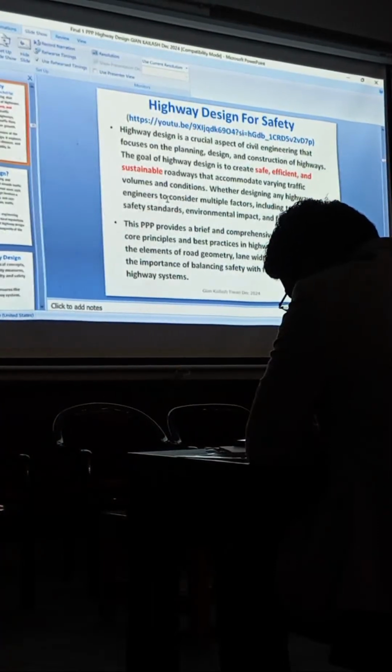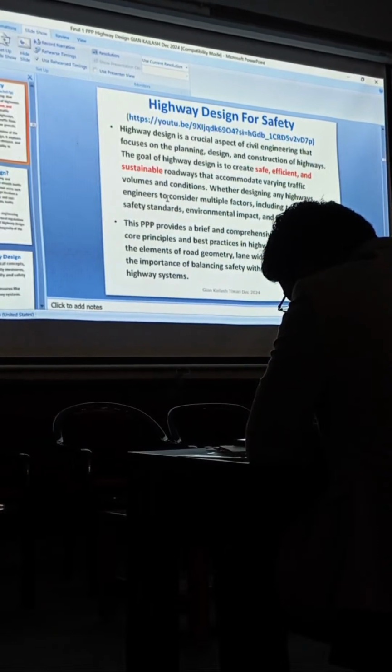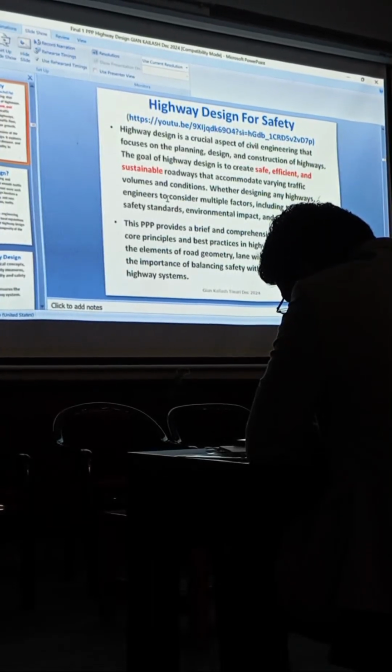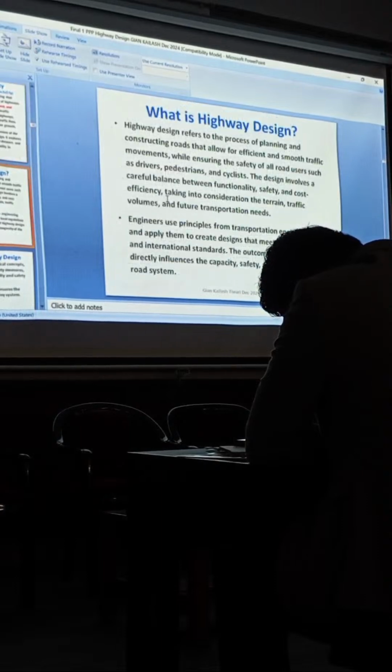In this entire presentation, we will discuss an overview of the core principles and best practices in highway design, and how road geometry, lane width, and side distance matter, and the importance of balancing safety with functionality. Next. What is highway design? It includes everything from planning to operation and maintenance.